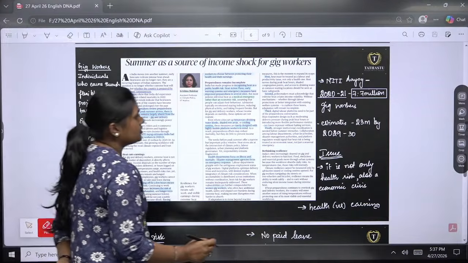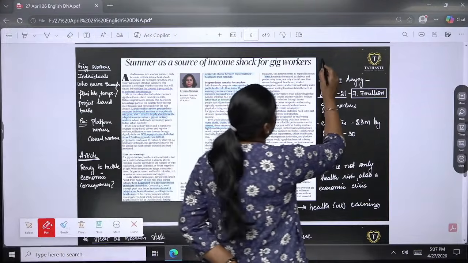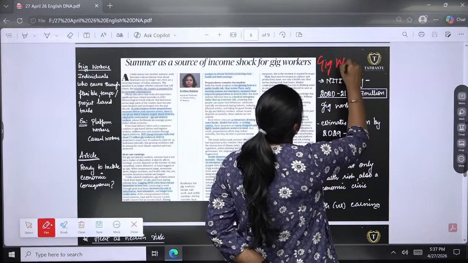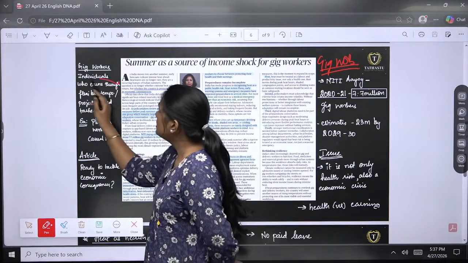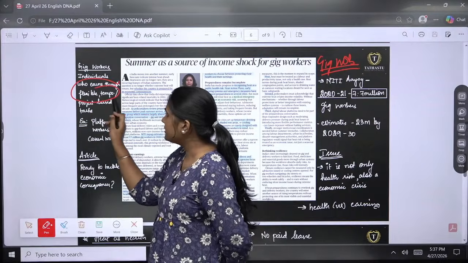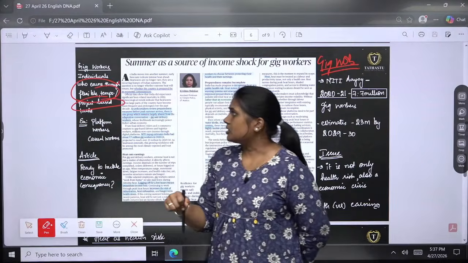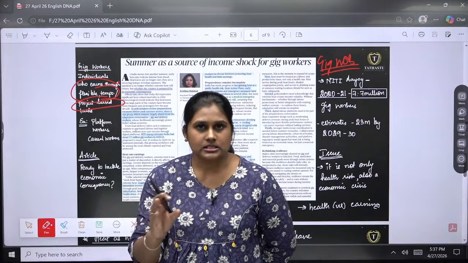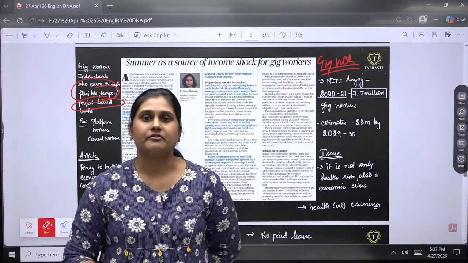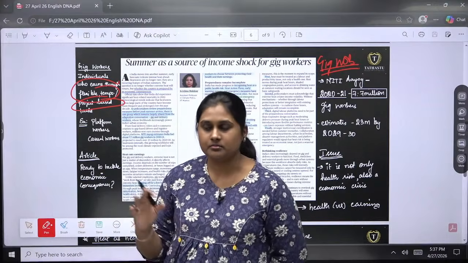So initially the doubt has come, right? Who are gig workers? Gig workers are basically those who earn through flexible, temporary or project-based work. Project-based or task-based things will be given to them, and they will be earning from that kind of task.